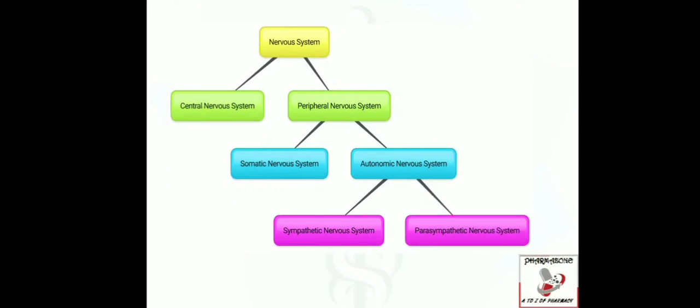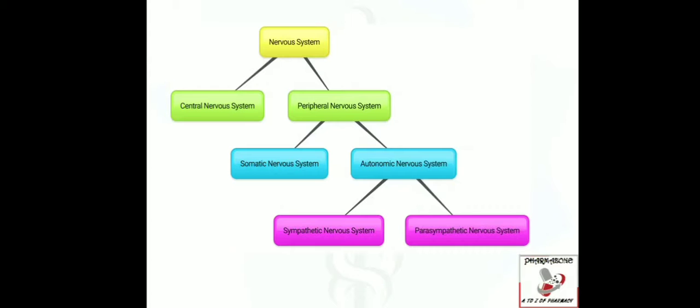As we all know, our nervous system is divided into the central and peripheral nervous system. The peripheral nervous system is further divided into the somatic nervous system and the autonomic nervous system. The autonomic nervous system is further divided into sympathetic and parasympathetic nervous system. Here we are focusing upon ANS and drugs acting upon ANS.